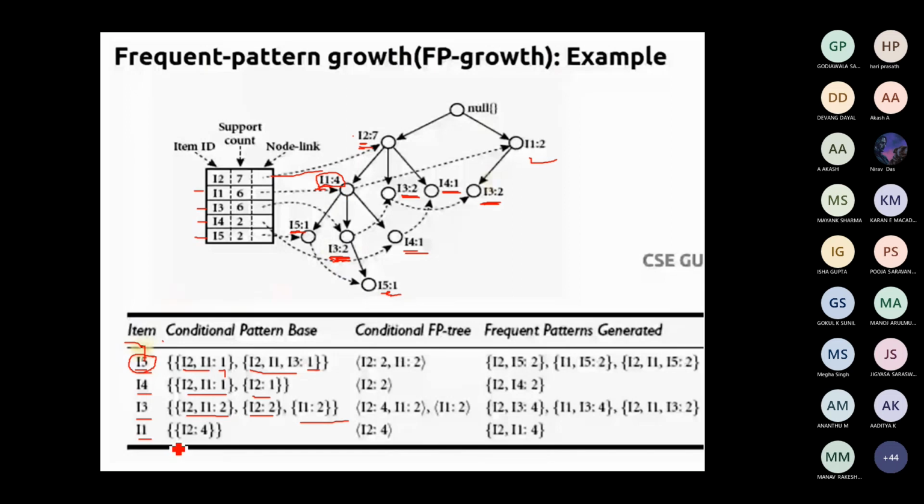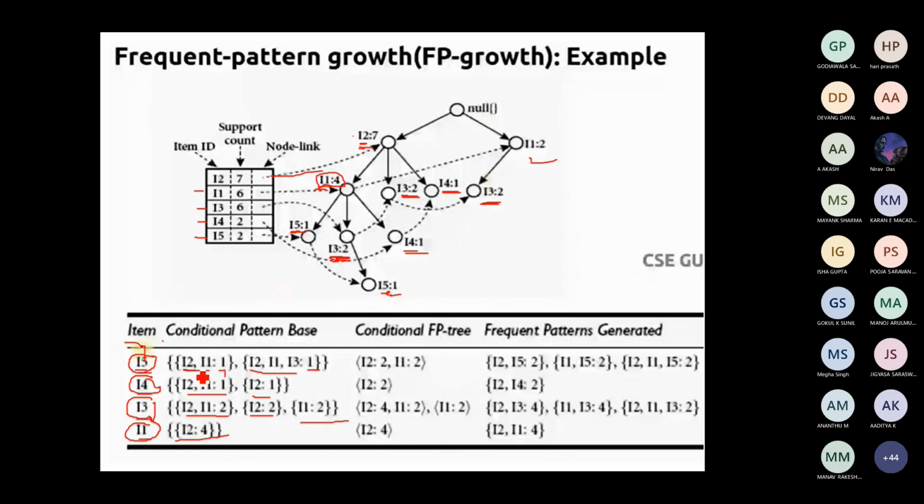So you just write out the pattern based upon the given item as the base. The item is going to be the base, and based on this item, you are going to find out the conditional pattern. Now the next step is you have to find out the conditional FP pattern. What is this conditional FP pattern? You have to check the occurrence of the item with respect to the base item. You have to consolidate it.